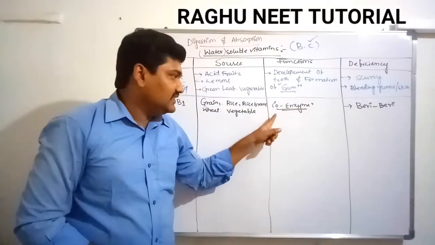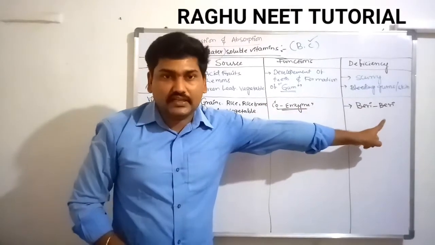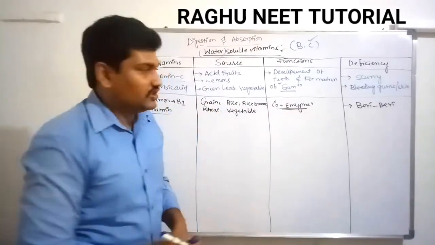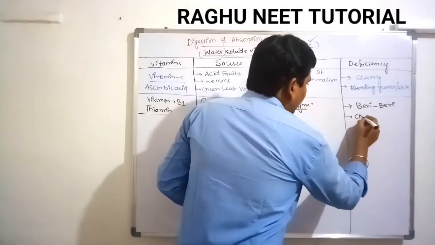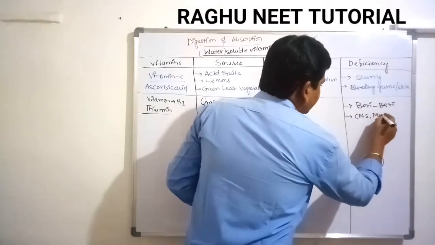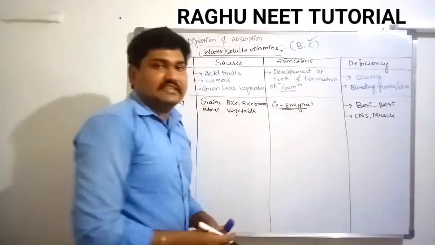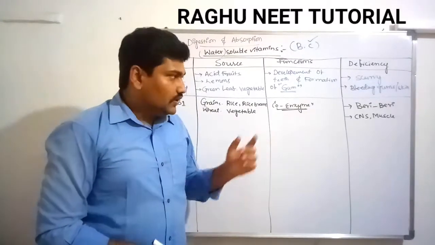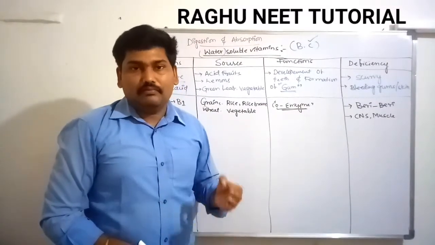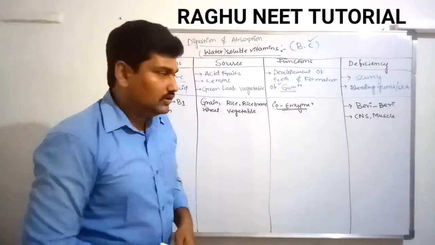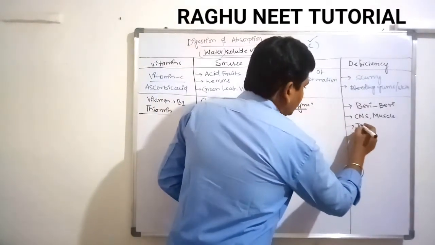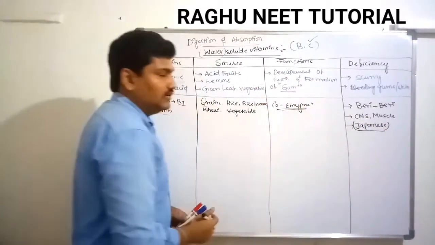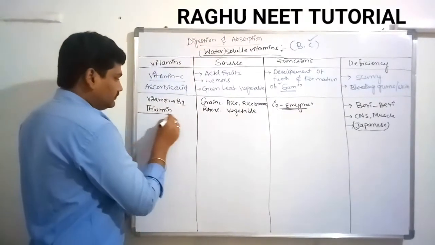The bran is lost from the surface of the grains, and it causes beriberi disease. It causes improper function of the central nervous system and muscle weakness, leading to death in approximately 10 to 14 days. This disease first affected the Japanese. This is vitamin B1.